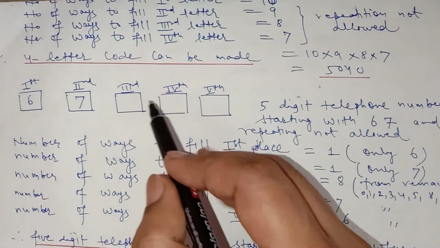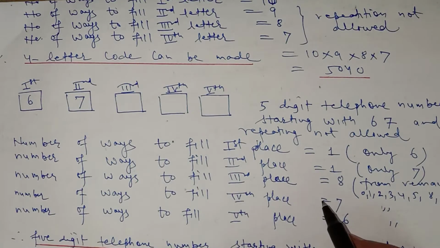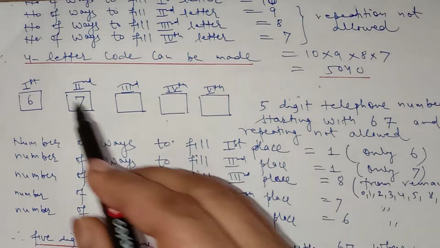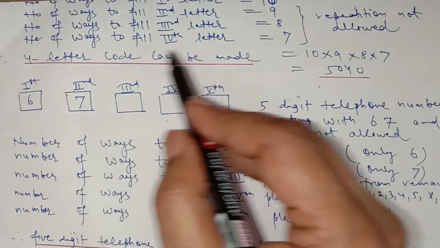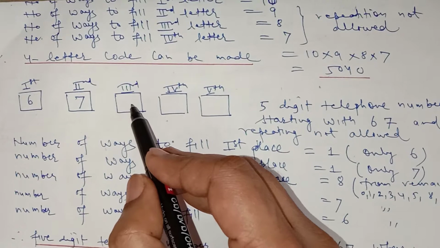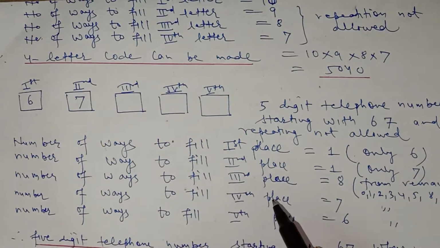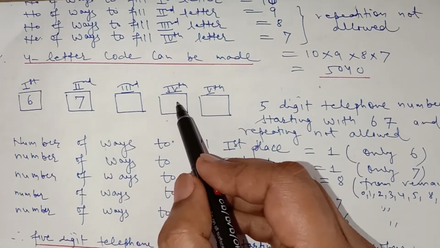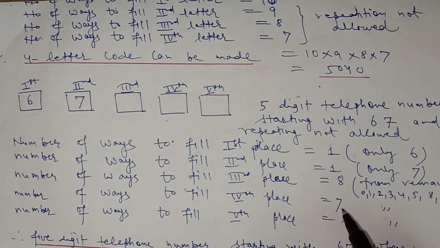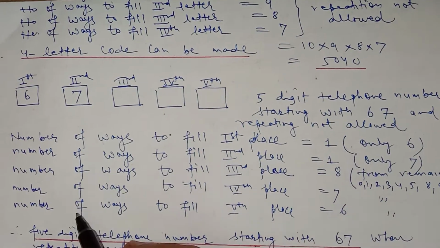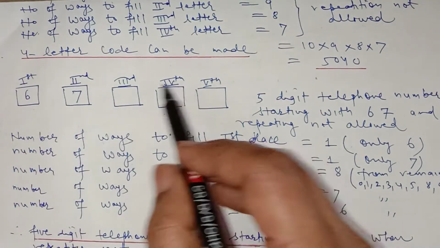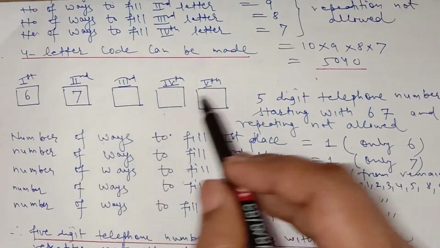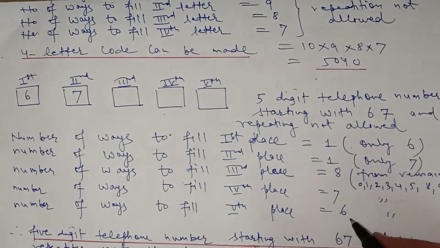Similarly, the number of ways to fill up the fourth place of this telephone number is 7, because out of 10 digits we have used 1, that is 6 at the first place, 7 at the second place, and from the remaining 8 we have used 1 of them at the third place. So out of the 7 remaining digits we can use any one of them at the fourth place. The number of ways to fill up the fourth place is 7 only. Similarly, the number of ways we can fill the fifth place is any one out of the remaining 6, because we have used 4 digits out of 10 at the first, second, third and fourth places. So the number of ways we can fill the fifth place is only 6.